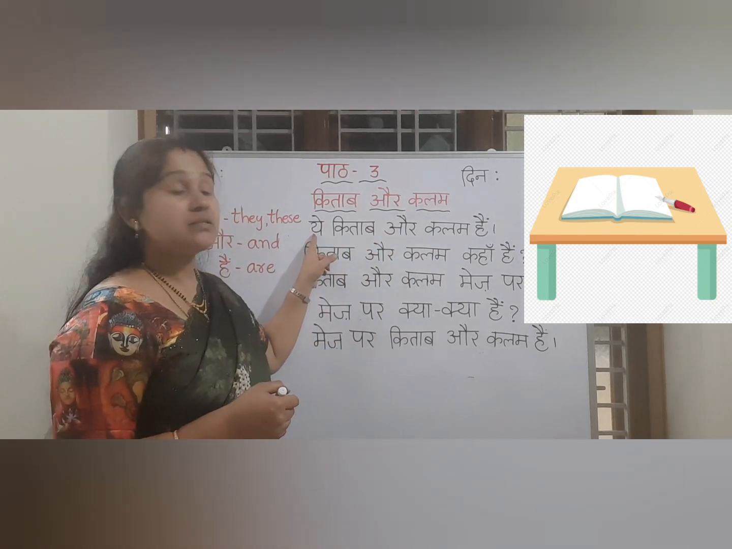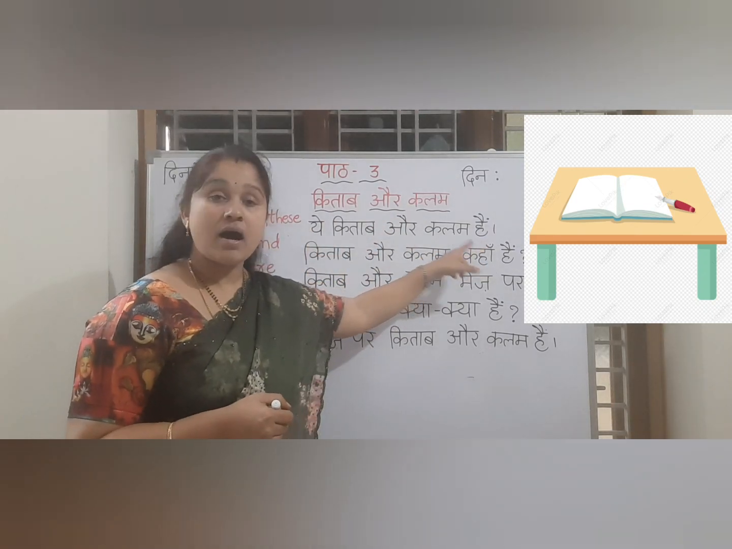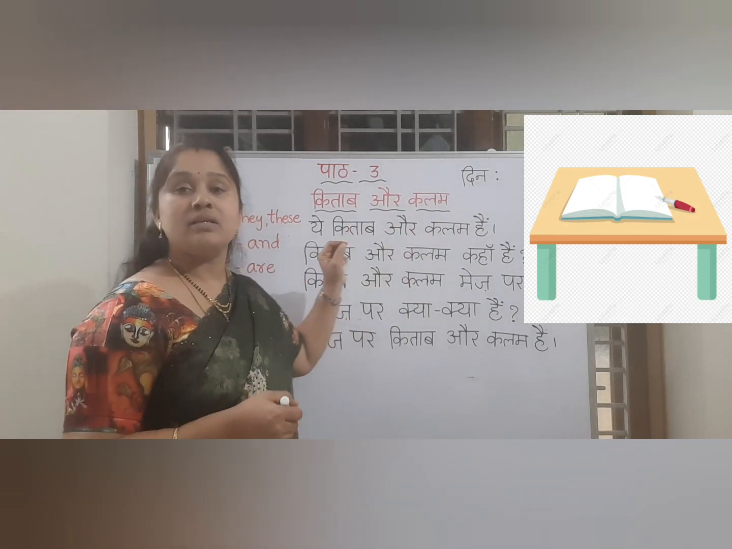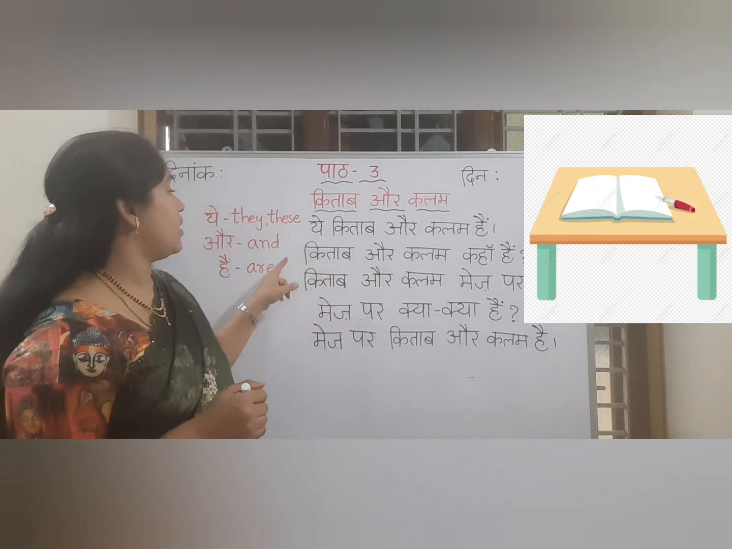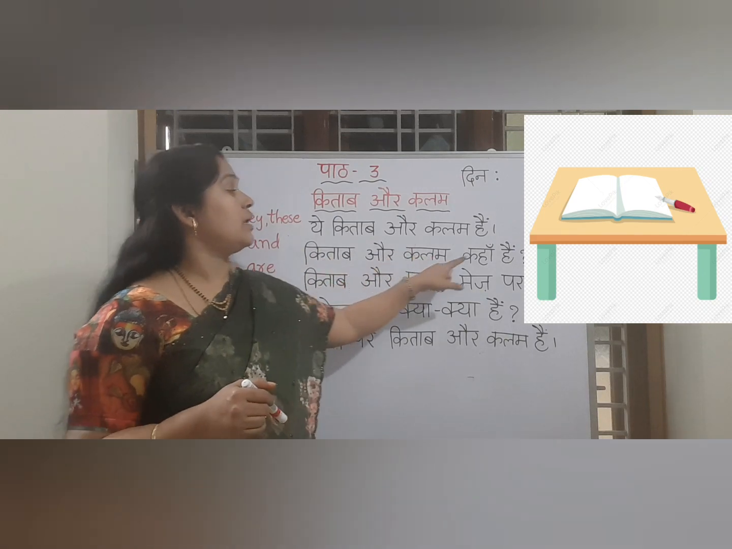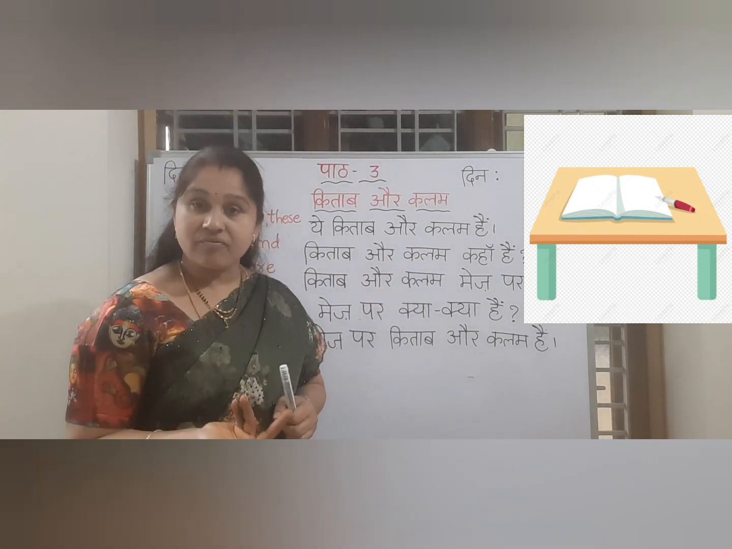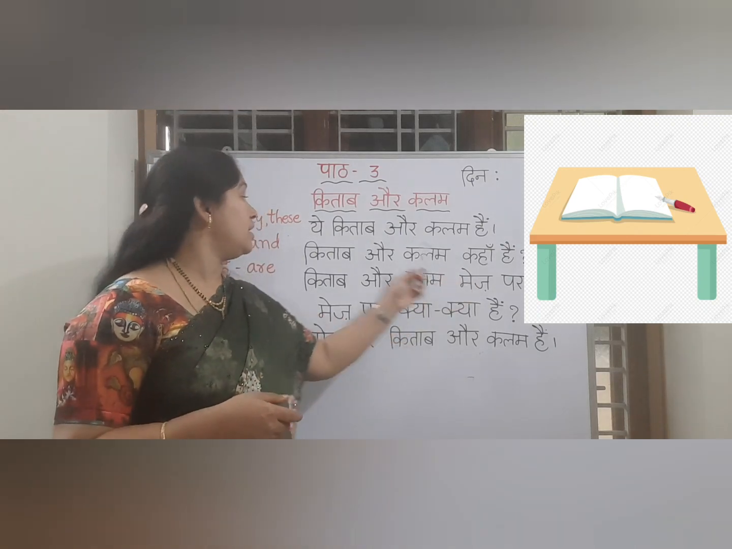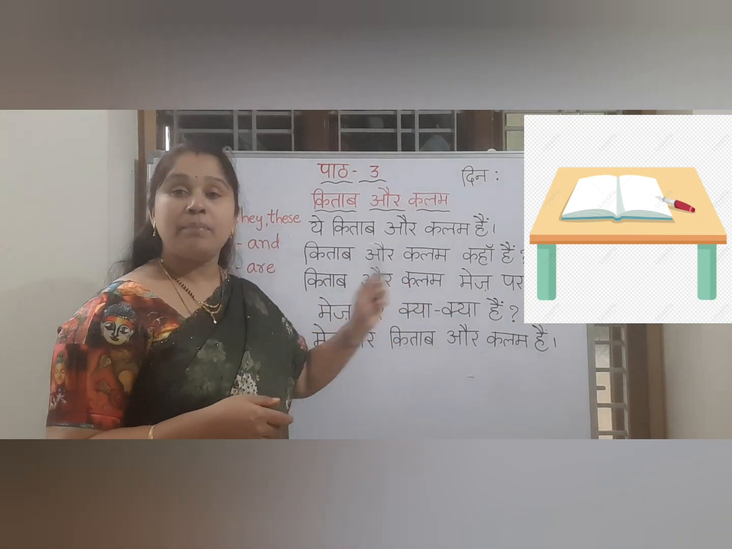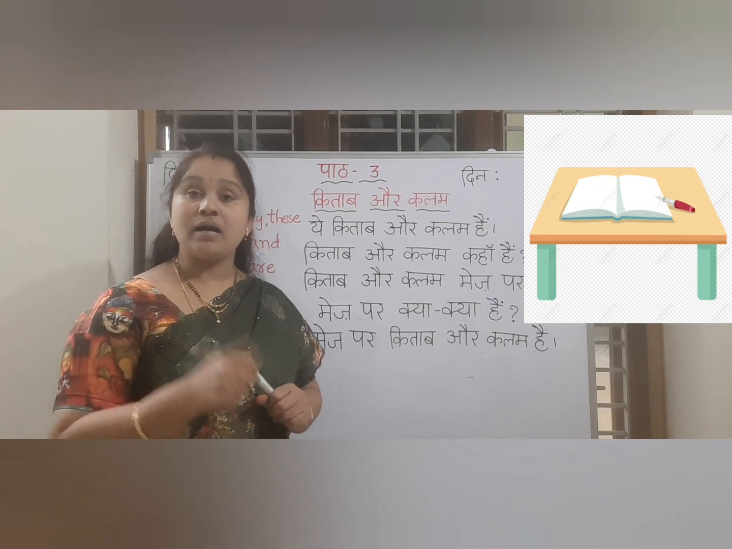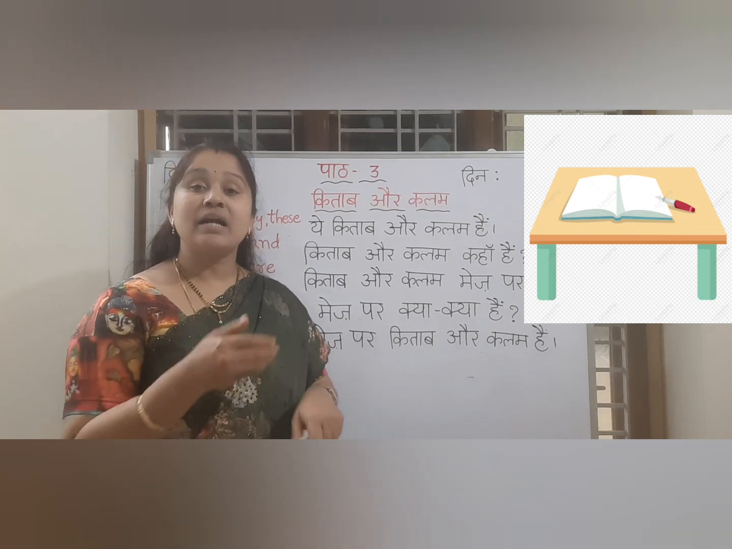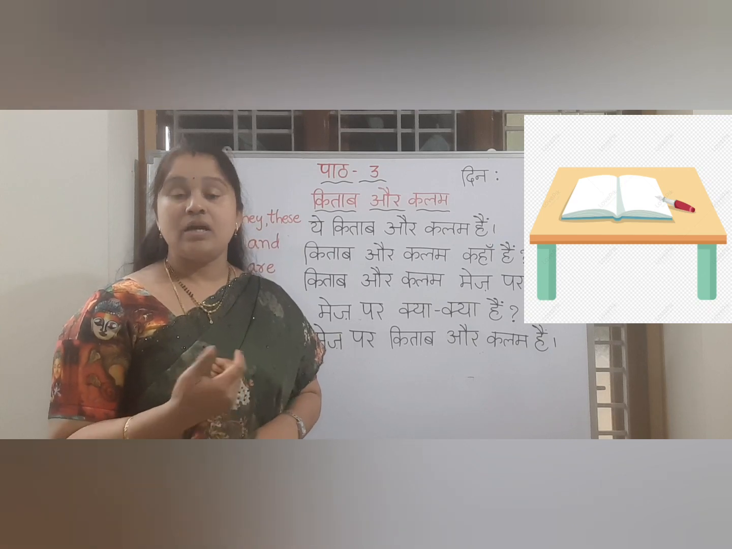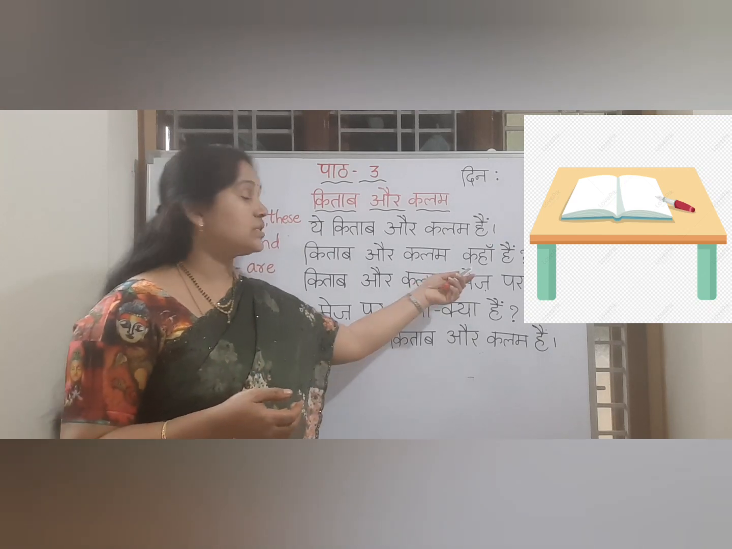ये, these; hai means are. These are book and pen. Now किताब और कलम कहाँ है? कहाँ means where, hai means are. Where are the book and pen? किताब और कलम कहाँ है? You can ask, मेरी घड़ी कहाँ है? Where is my watch? घड़ी means what? Watch. Likewise you can frame the sentence by using the questioning word.